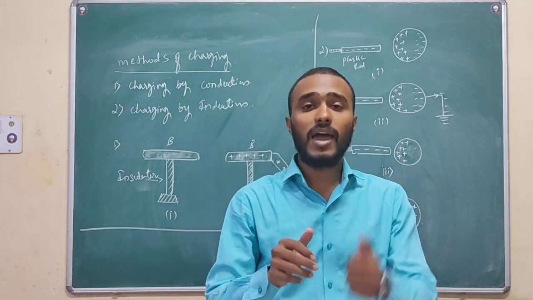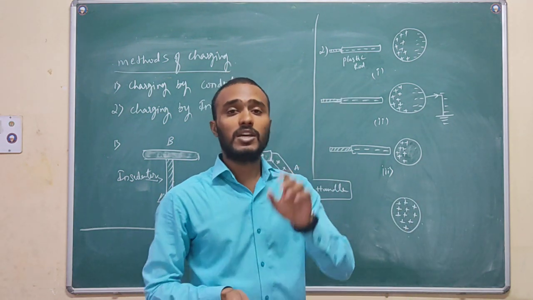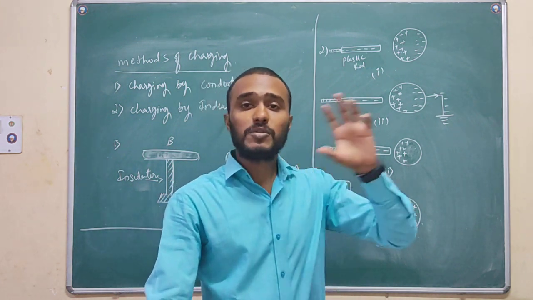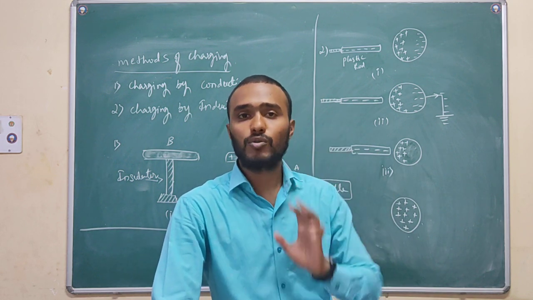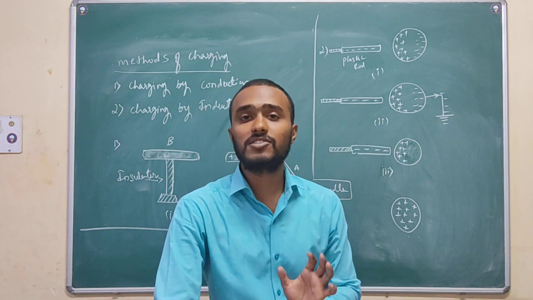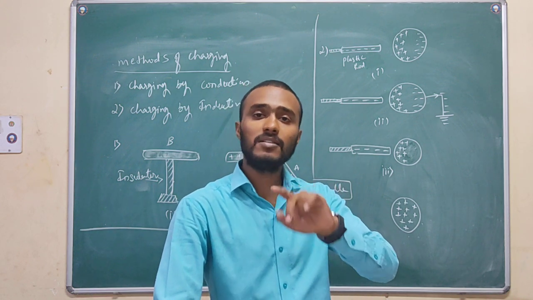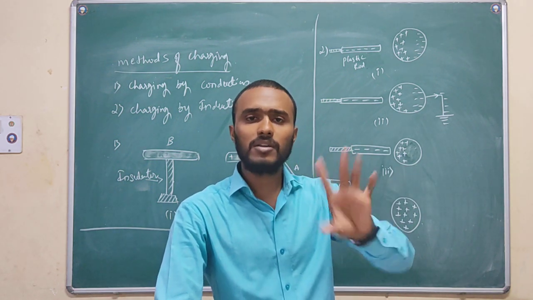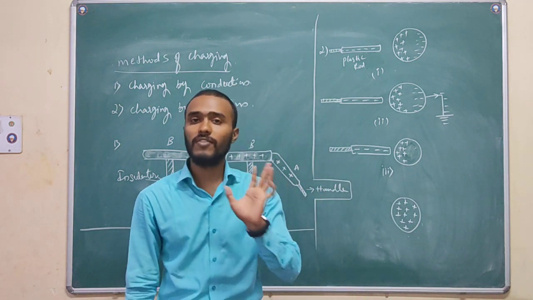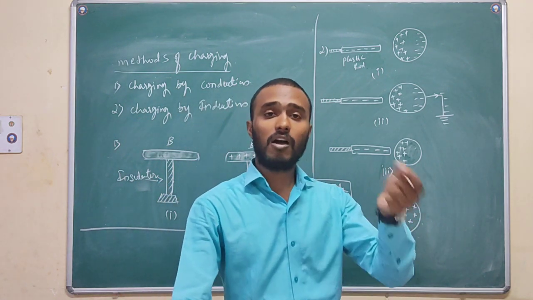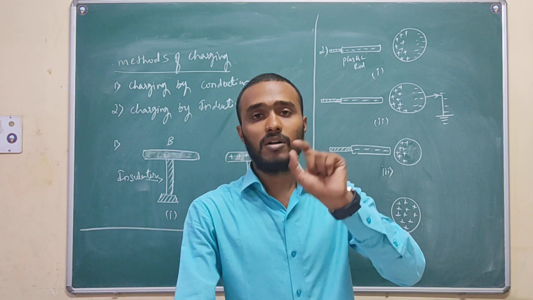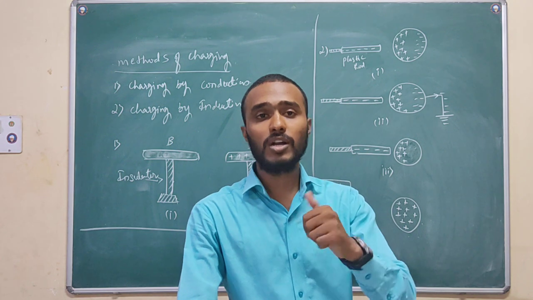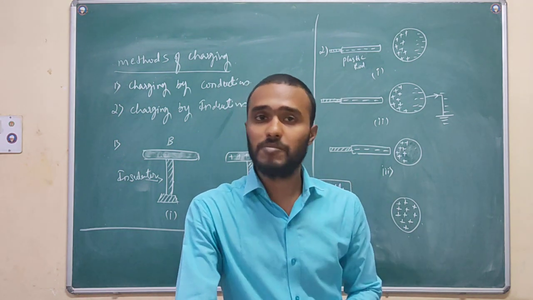Before going to this, as we have discussed in the previous sessions, the nature of electric charges, attraction, repulsion, by observing all those things, finally we came to know that the basic property of electric charge is that like charges repel each other, unlike charges attract each other. That is the basic or fundamental property of electric charge. And by that experiment we also came to know that there is not one kind of charge, there are two kinds of charges.